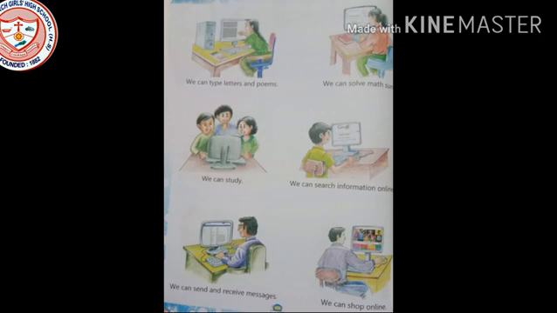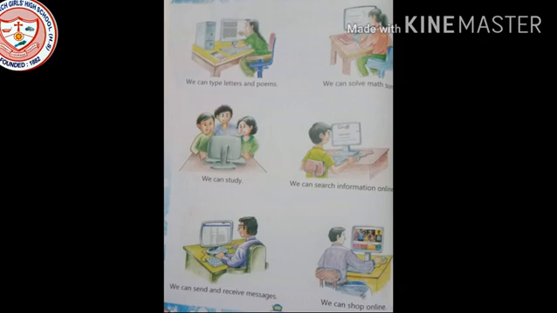It makes our problems solved. If you want to ask some questions or if you have any queries about anything, you can ask Google and you can get every answer. So we can search information online.